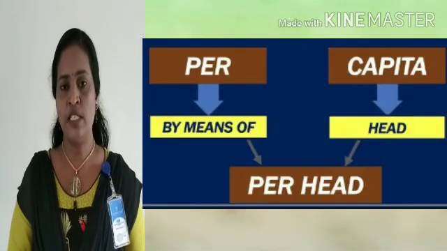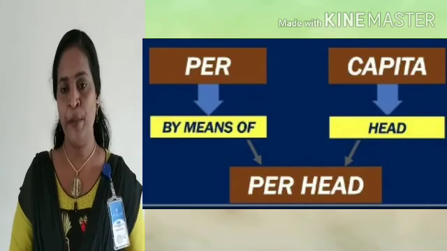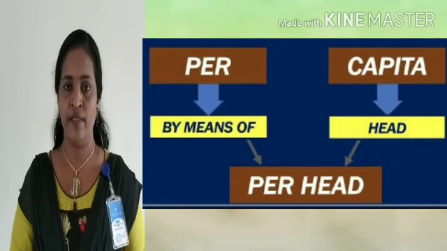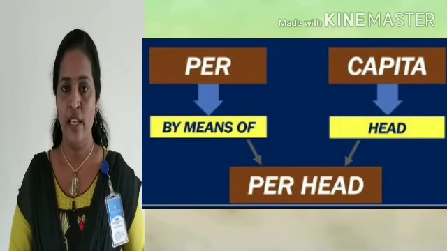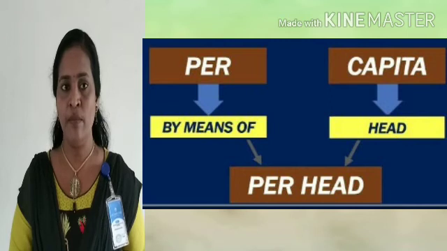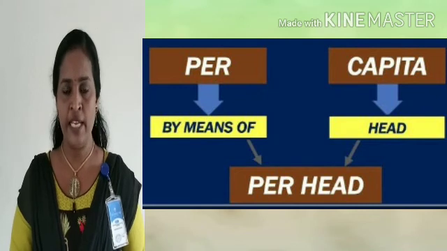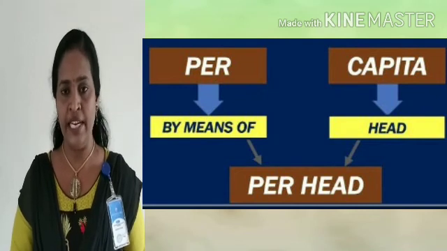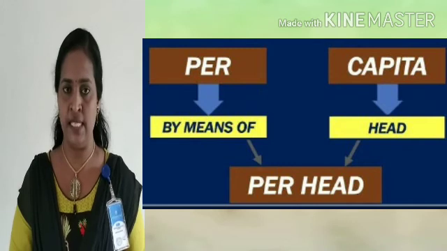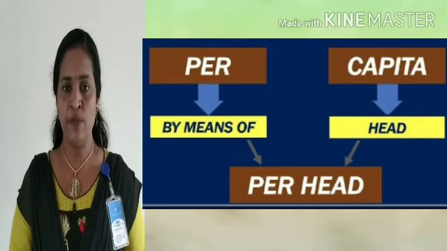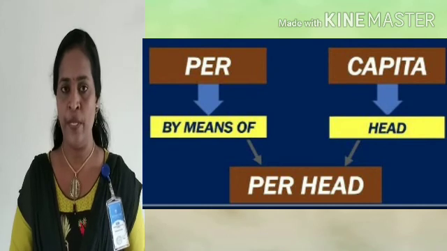Another important concept of national income is per capita income. It is also known as income per person or income per head. Each person's income, that is per capita income.